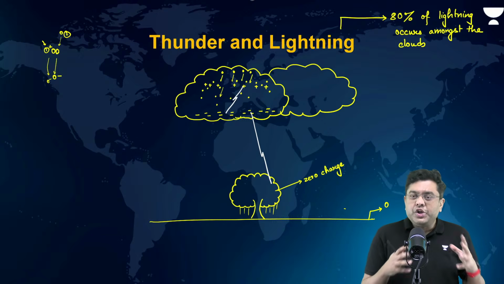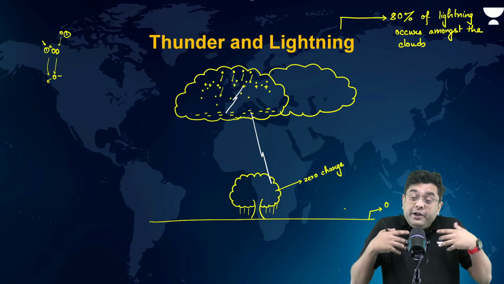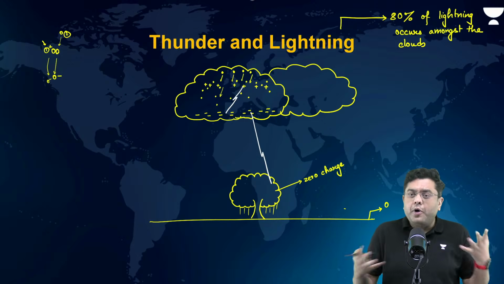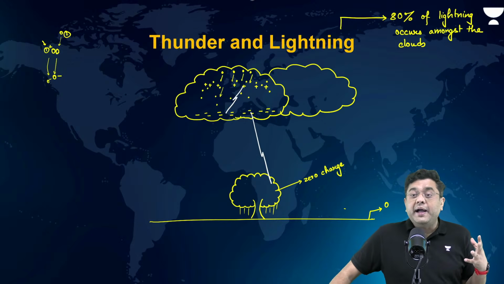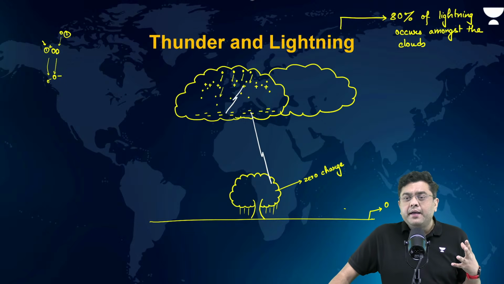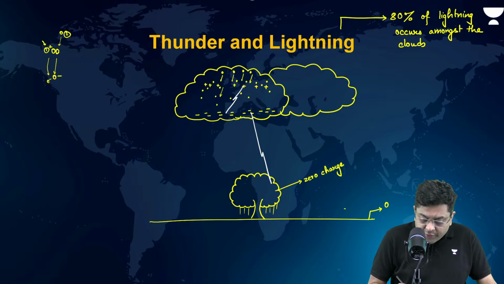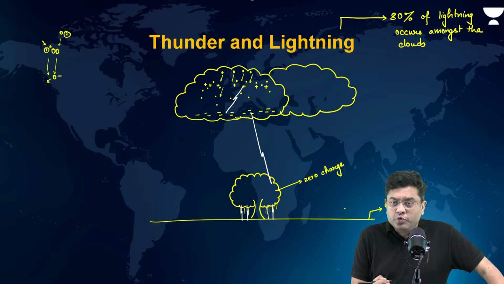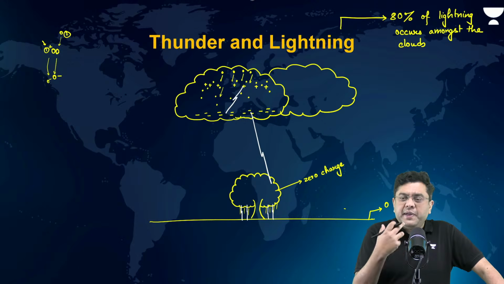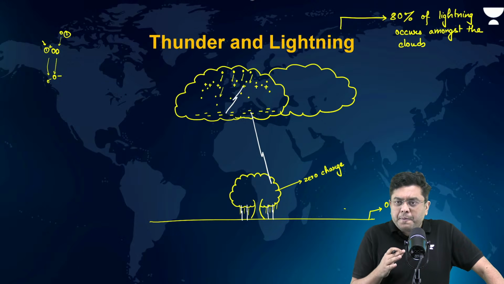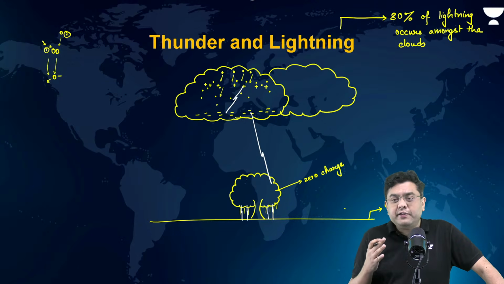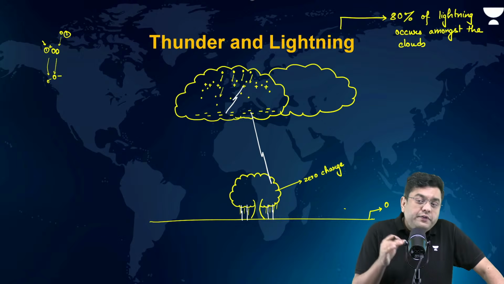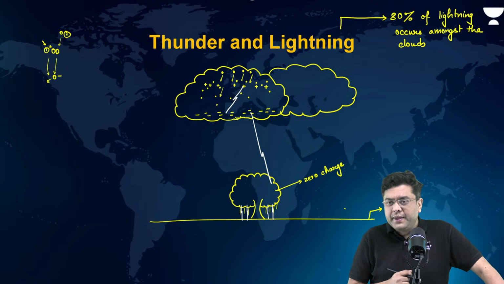They take shelter underneath the tree, and they don't know that the tree is the most prominent area where you can be hit by lightning strikes. And that is where all this charge eventually flows to the ground. High voltage current passes through. So much heat is produced that your body basically burns. And that is where immediate death is caused. This is the reason for lightning.